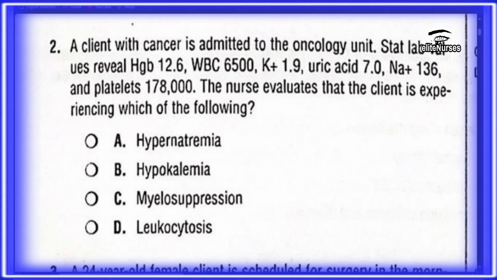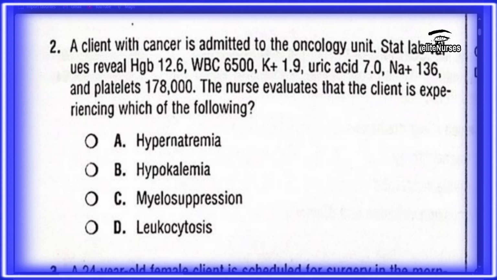Okay, so our second question is: a client with cancer is admitted to the oncology unit. Start lab values reveal hemoglobin to be 12.6, the WBC to be 6,500, the potassium ions to be 1.9, uric acid 7.0, sodium ions 136, platelets 178,000. So the nurse evaluates that the client is experiencing which of the following? We have A. Hypernatremia, B. Hypokalemia, C. Myelosuppression, D. Leukocytosis.